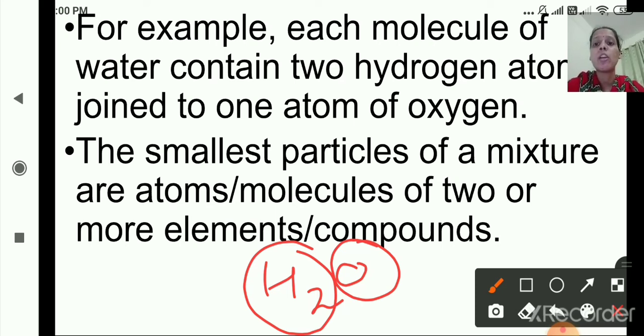Then the smallest particles of a mixture are atoms or molecules of two or more elements or compounds. So this is the mixture. Hope we are clear with elements, compounds and mixture. We have seen the example of element, that is oxygen, then the example for compound, that is water, H2O, and also the example of mixture, that is air. Yes, all the gases are mixed in the air, so that is the example of mixture.